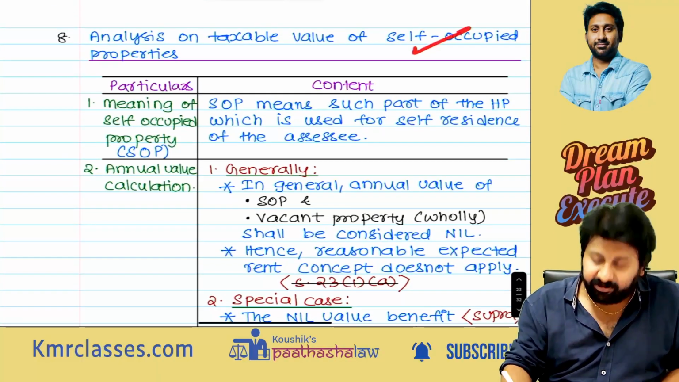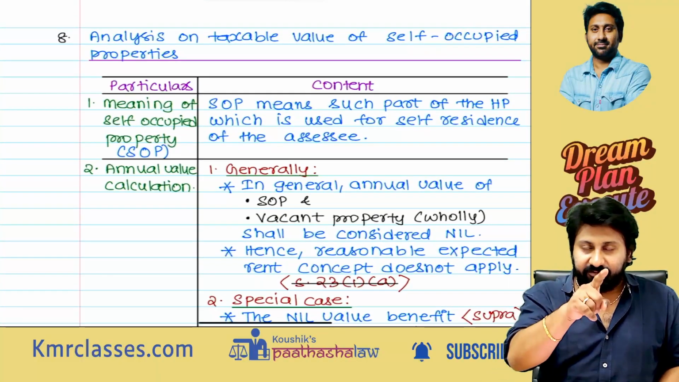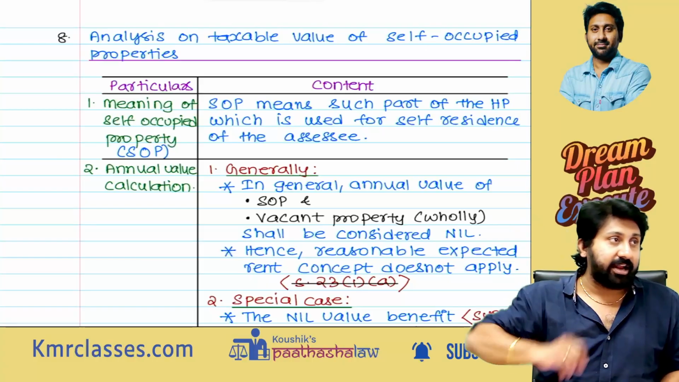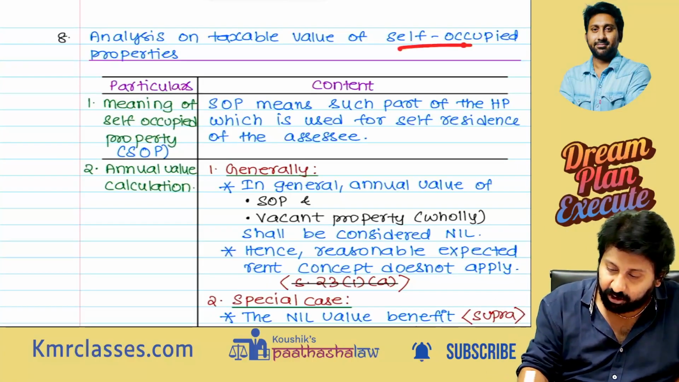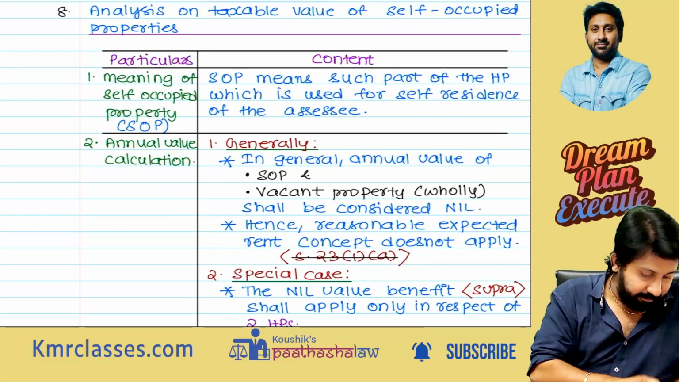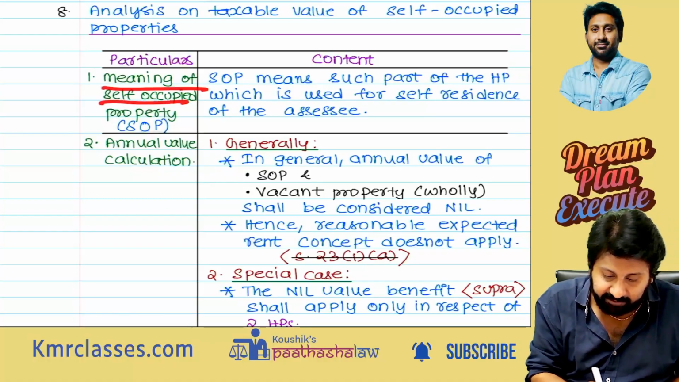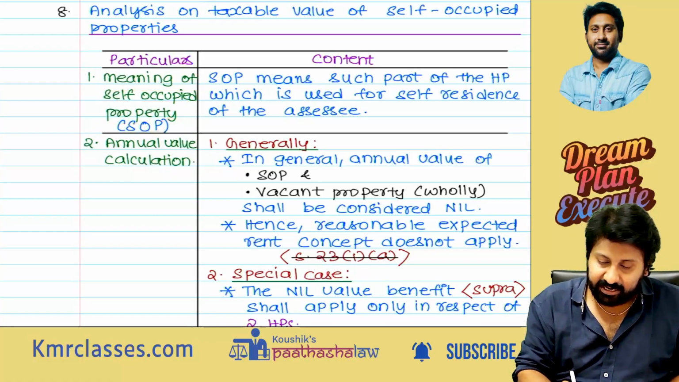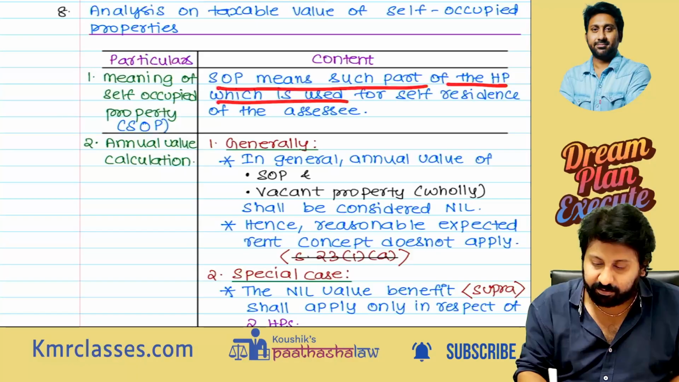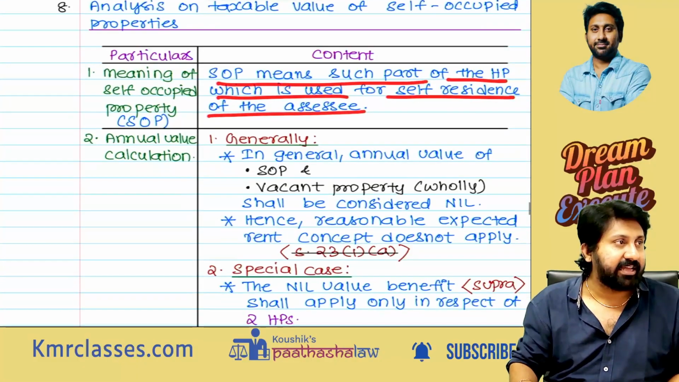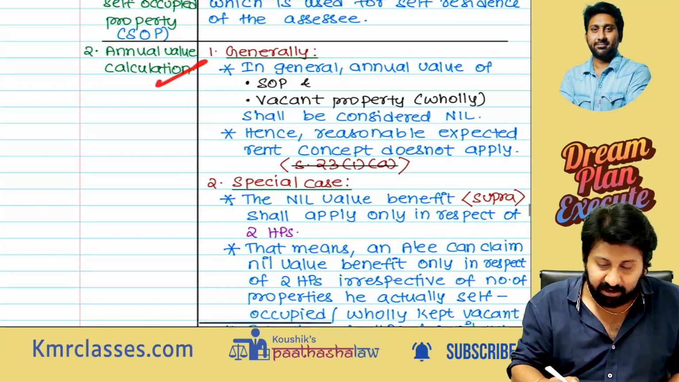Next, we have only 2 other concepts to cover now. Self-occupied property and interest on capital borrowed. See, self-occupied property. Self-occupied property means such part of house property which is used for self-residence of the assessee. Annual value calculation.